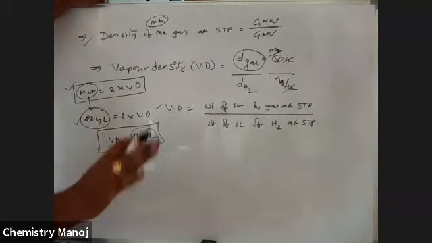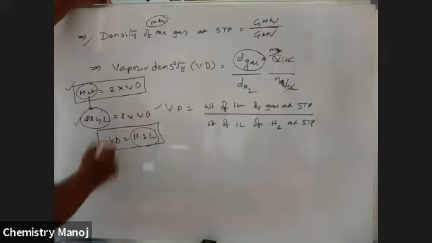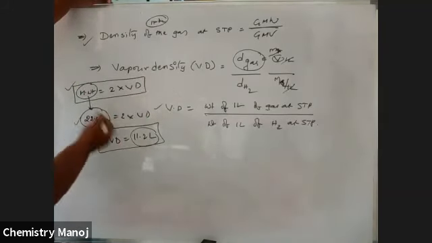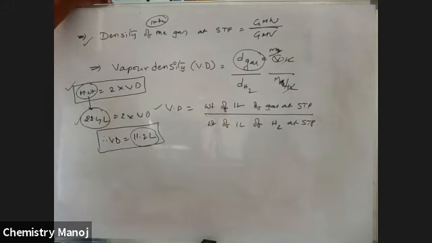Sir, how is this 22.4 liters? Later I am going to explain. In this class, I'm going to explain how the molecular weight corresponds to 22.4 liters. So this is the vapor density, and by using vapor density you can calculate molecular weight. In terms of volumes, these are the values. Please remember.